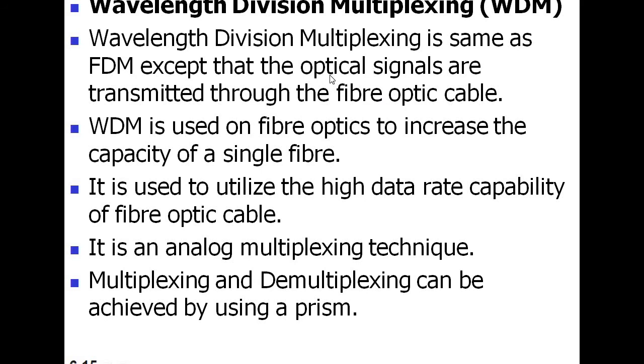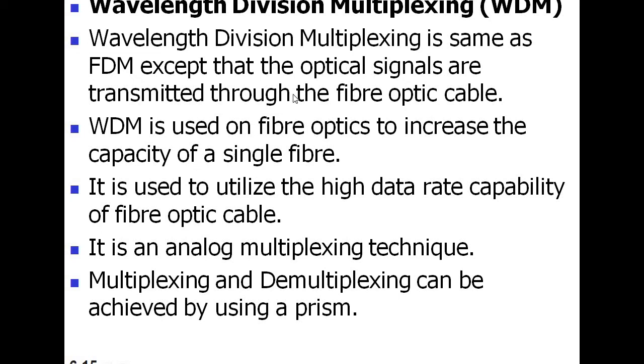So here optical signal means these are the light signals. So light signals are transmitted through the fiber optic cable. Why are we using the fiber optic cable? Because fiber optic cable acts as a transmission medium between the sender and the receiver in case of wavelength division multiplexing. So next point is WDM is used on fiber optics to increase the capacity of a single fiber.